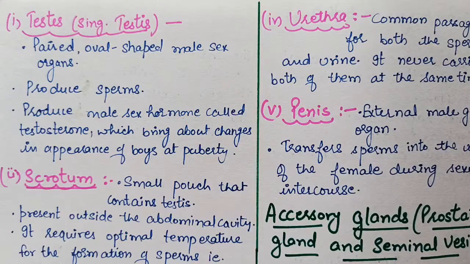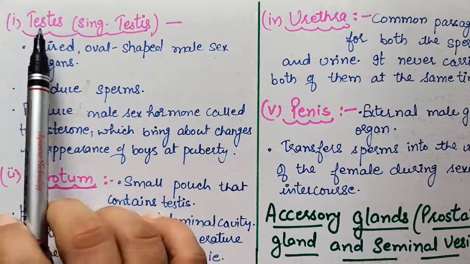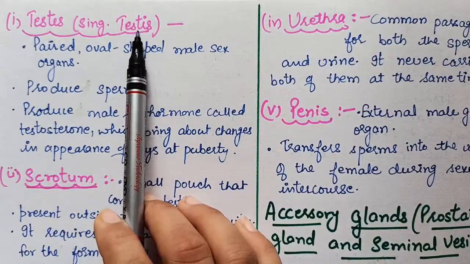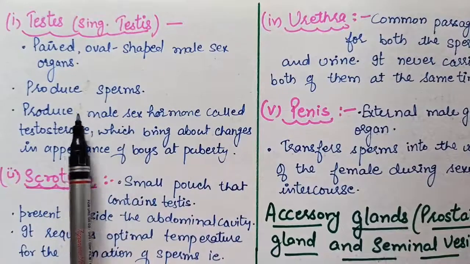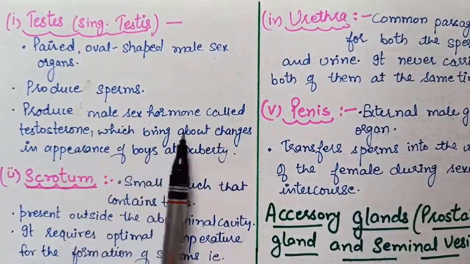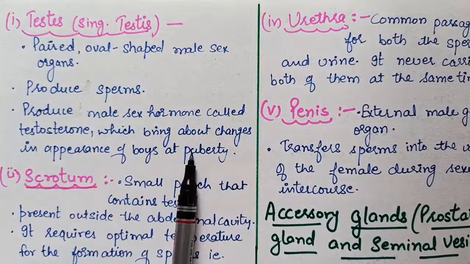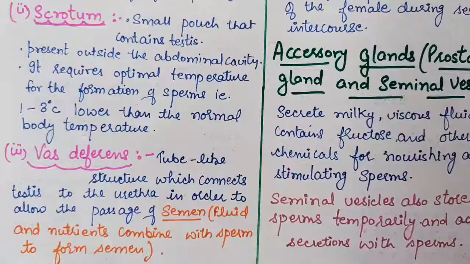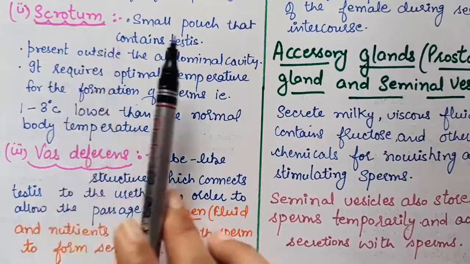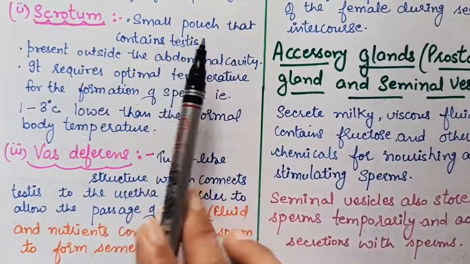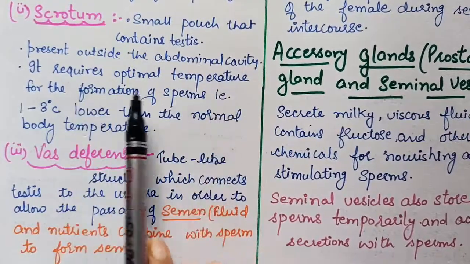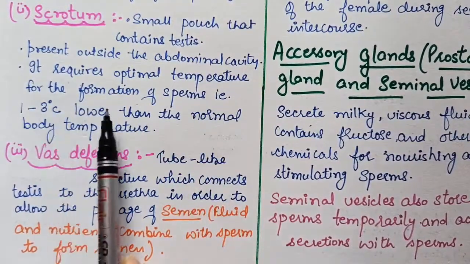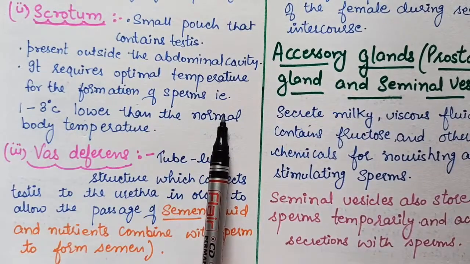So let's give a quick revision to all the parts. Testes, singular, they are called testis. These are paired oval shaped male sex organs that produce sperms and produce the male sex hormone called testosterone, which brings about changes in appearance of boys at puberty. The second part is the scrotum. This is the small pouch that contains testes and is present outside the abdominal cavity. It requires optimal temperature for the formation of sperms, that is 1 to 3 degrees Celsius lower than the normal body temperature. That's why it is present outside the abdominal cavity.